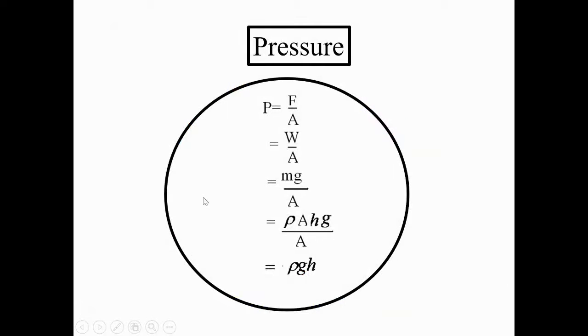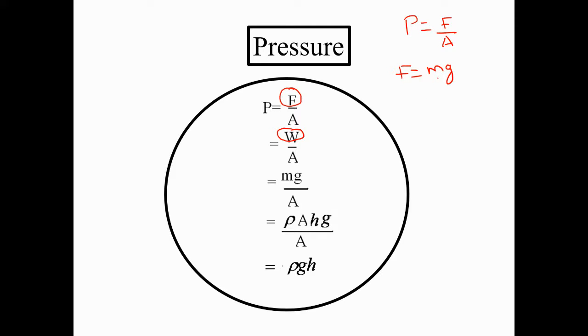Let's come to how to calculate the pressure related to the depth. Listen carefully, it's very, very important. It's a very easy calculation. We have the formula for pressure, P equals F over A. Now, what is your F? Your F is nothing but weight. Am I right? What is the formula for force?